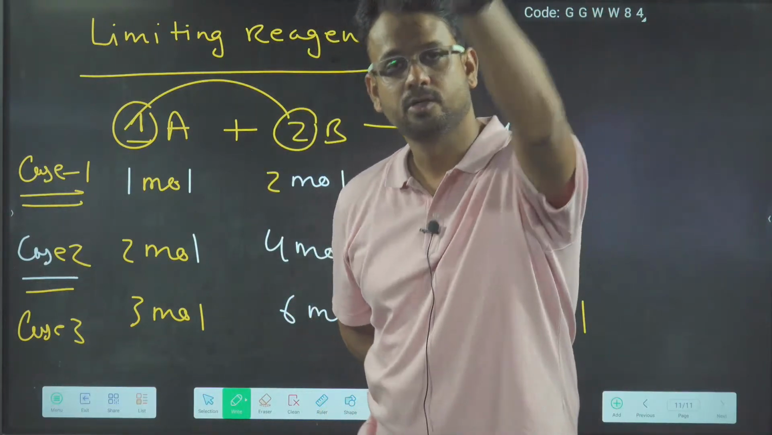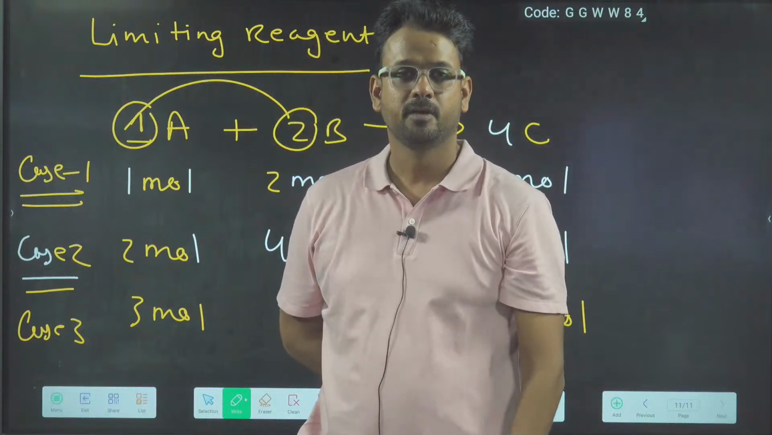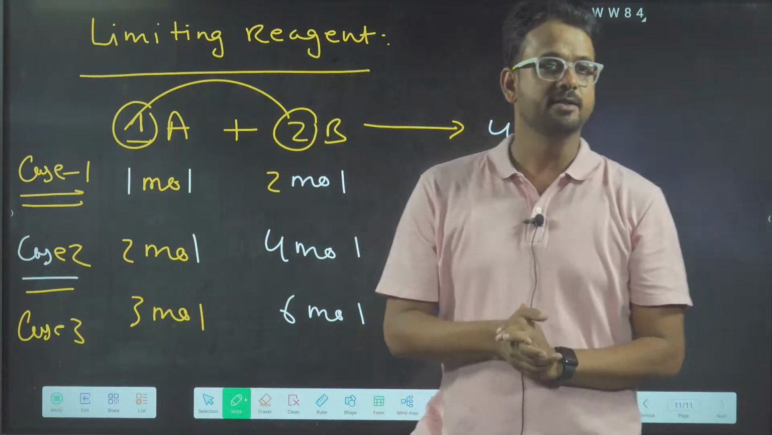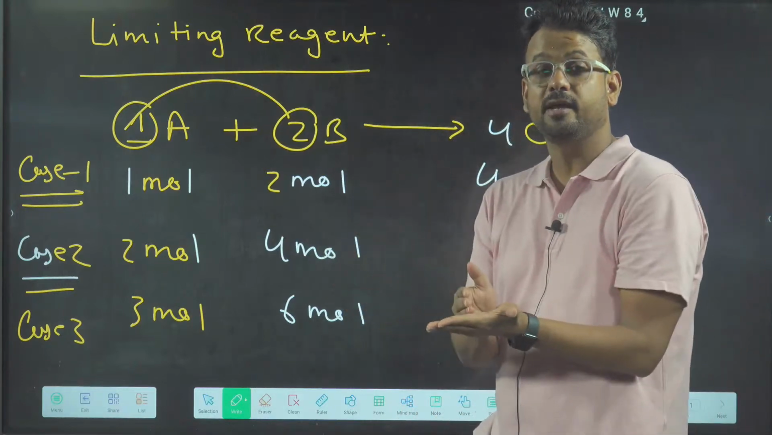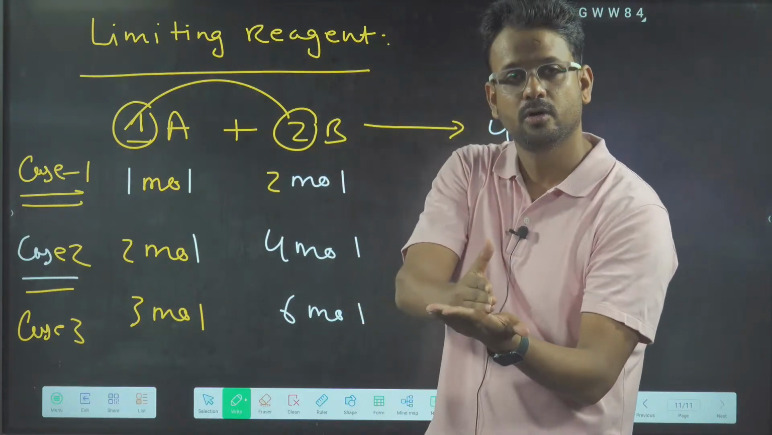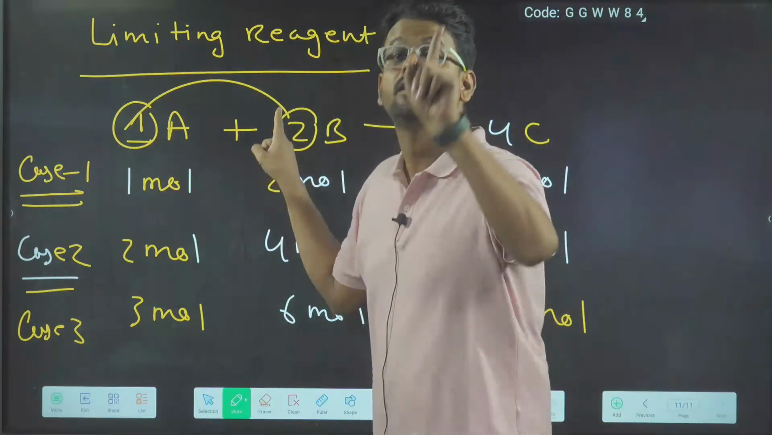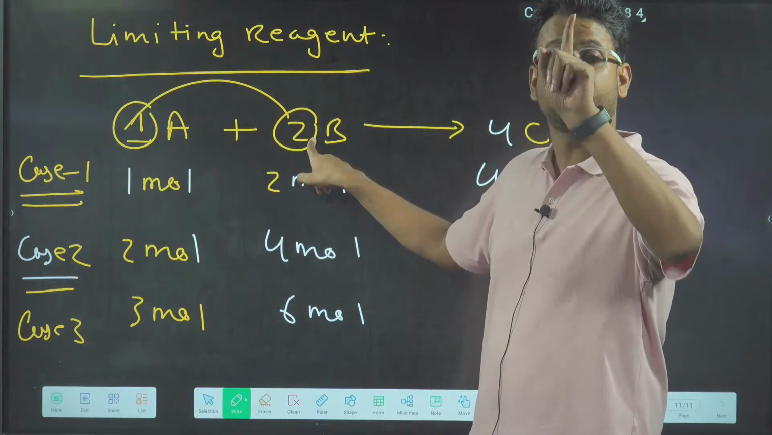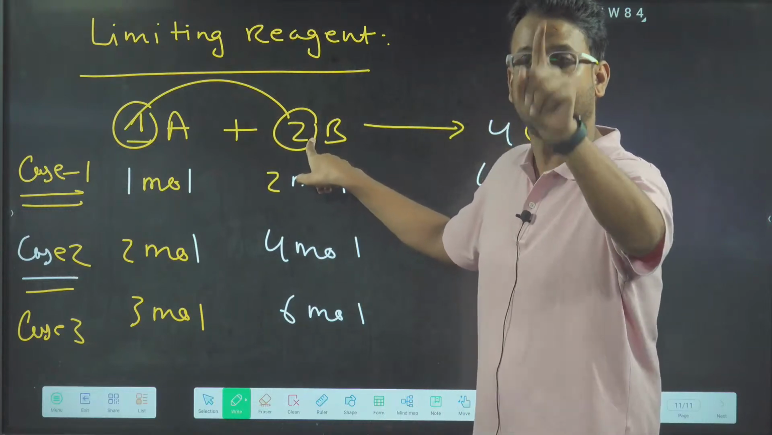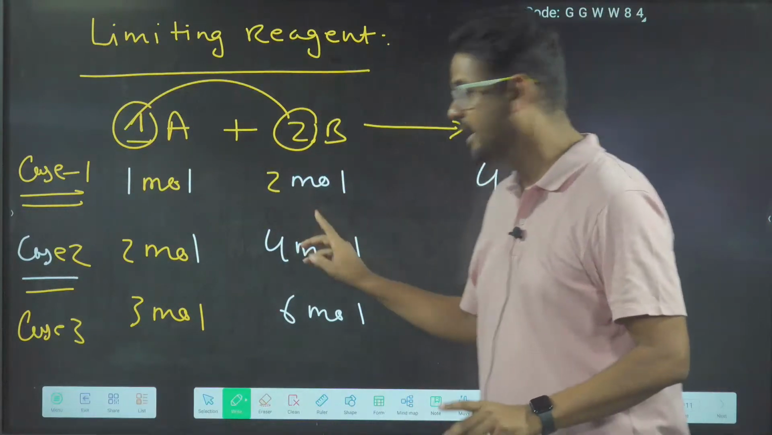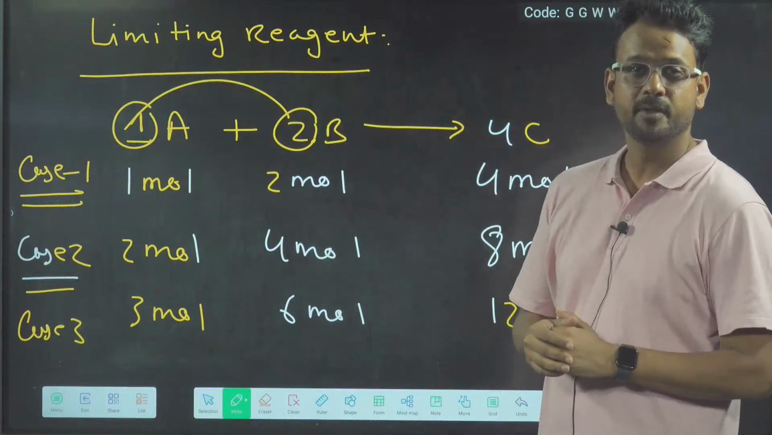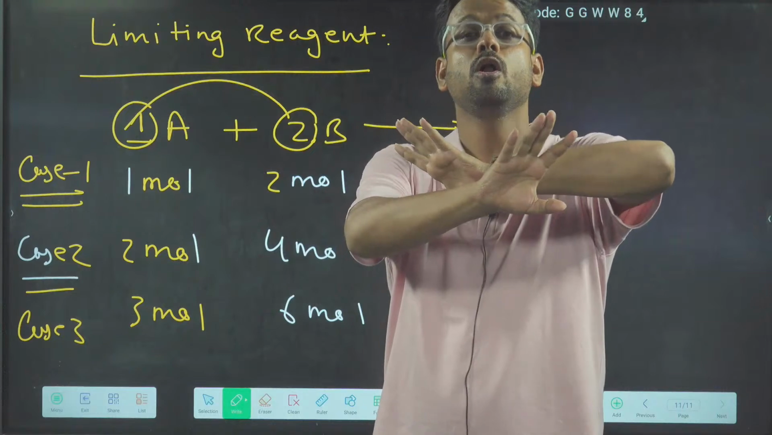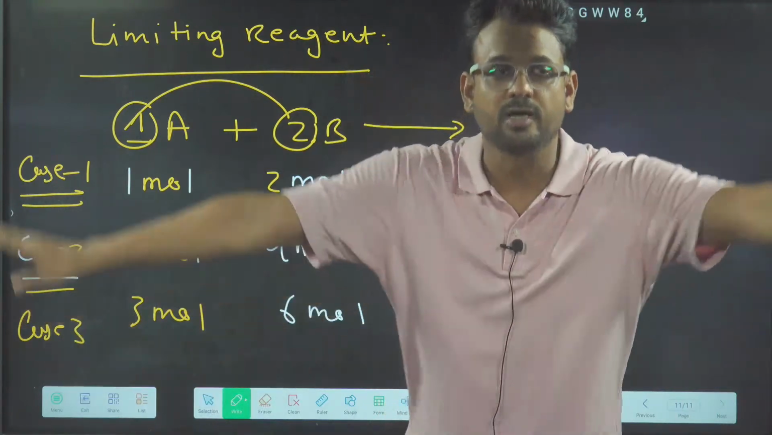10 bodies, 20 caps is the ideal situation. 100 bodies, 200 caps is the ideal situation. So whenever this happens, it means you have taken the reactants in the same ratio in which they are going to get consumed. Because this gives us the ratio in which the reactants will be consumed, the stoichiometric coefficient. And I am taking the reactants in the same ratio. So whenever this happens, this is an ideal situation and all the reactants are totally consumed.